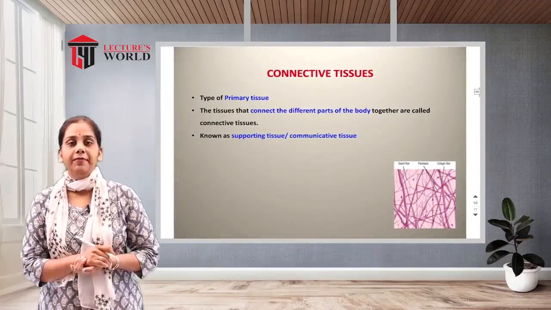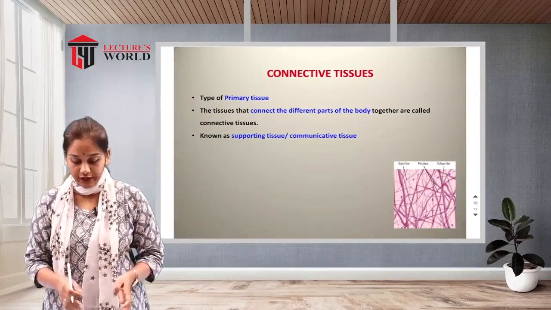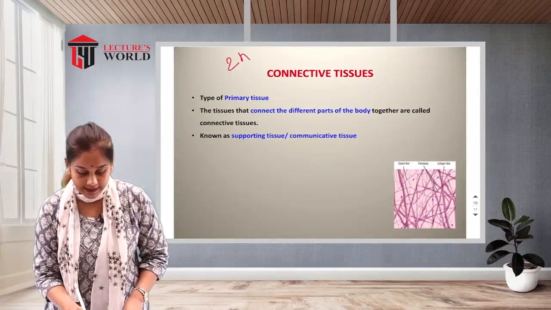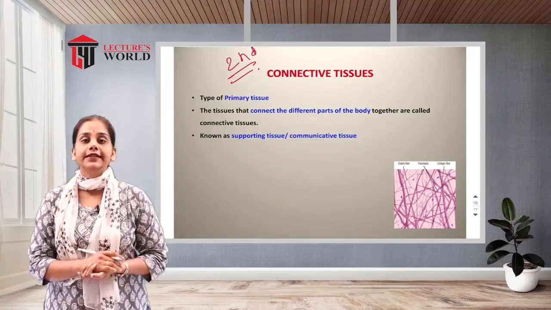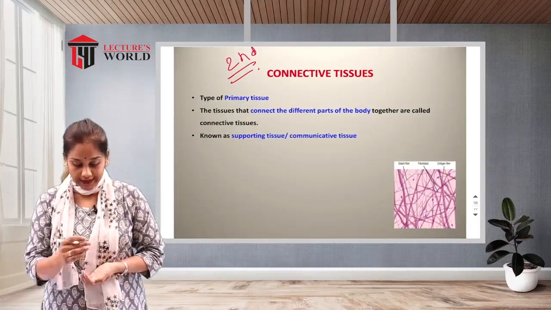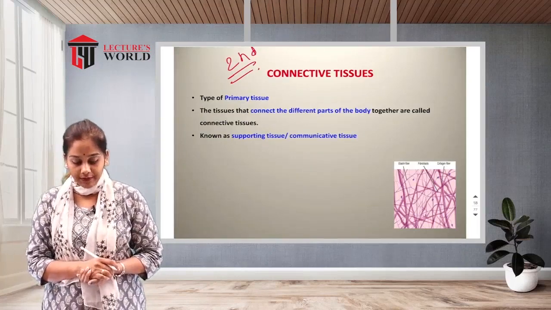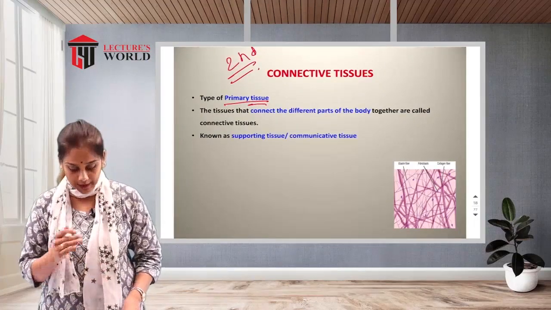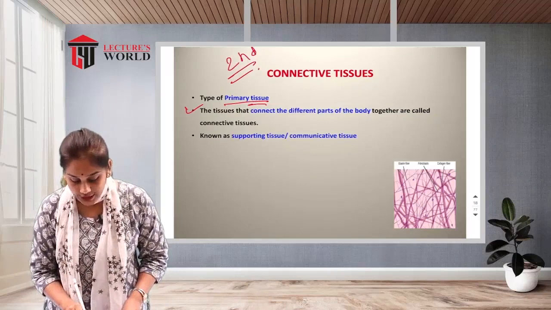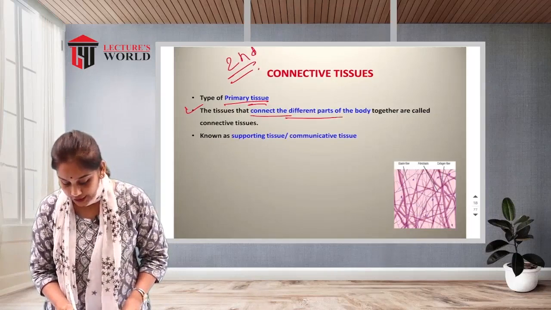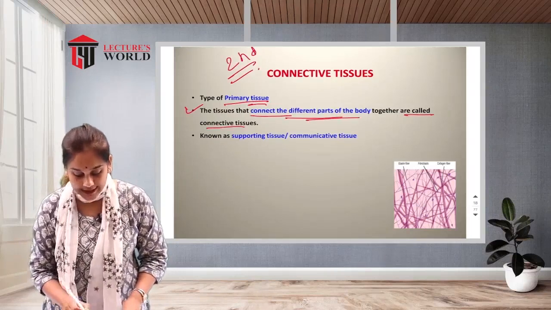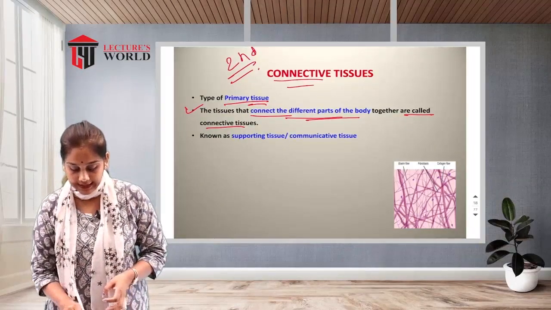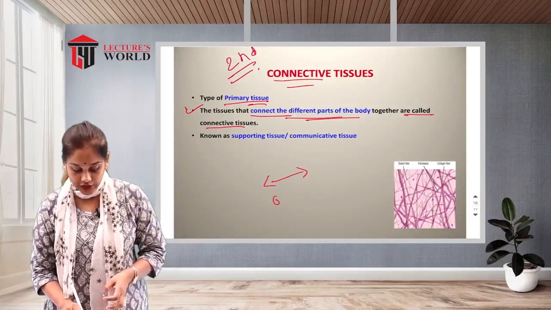So the first one, epithelial tissue, we have finished. Now the second one is connective tissue. This is the second type of tissue. Let us see connective tissue. It is a type of primary tissue, the most important type of primary tissue. The tissues that connect different parts of the body together are called connective tissue, as its name suggests. Connective means there is a connection.